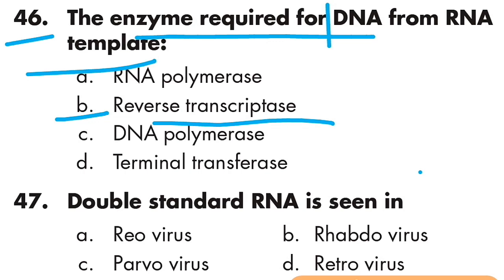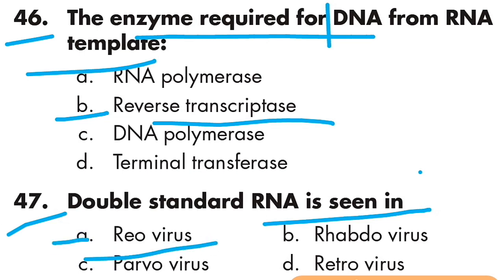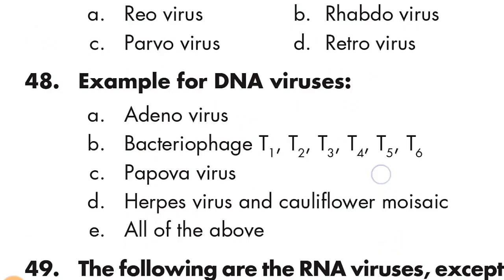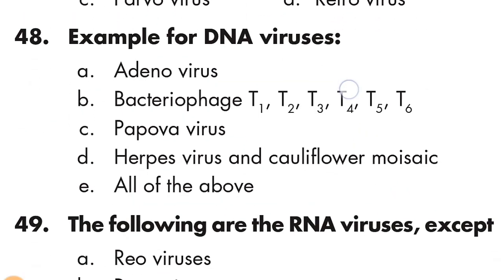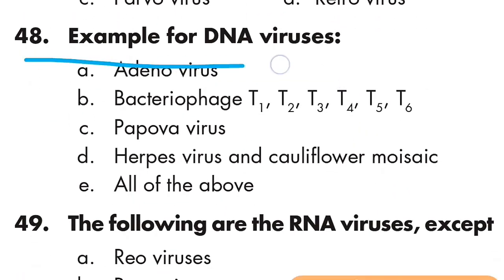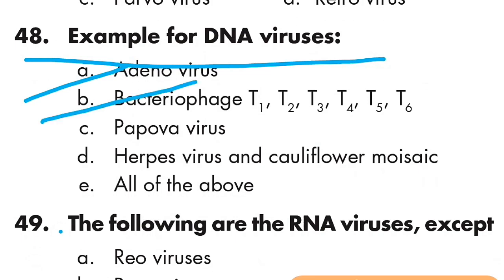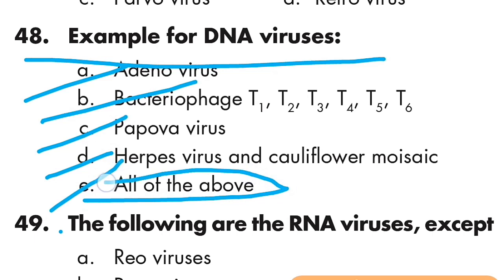Question number 47: Double-stranded RNA is seen in reovirus. Option A is right. Question number 48: Examples of DNA viruses: adenovirus, bacteriophage T1, T2, T6; Option C, papovavirus; Option D, herpes virus and cauliflower mosaic virus. Option E is right. All of the above are examples of DNA viruses.